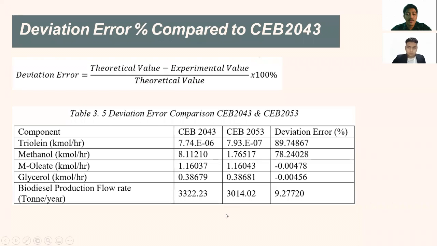For triolein it is 89.7, for methanol it is 78.2, but for the products, the methyl oleate and glycerol, we can see that the deviation error is negative but also very small, which means that the simulation and the theoretical are pretty close. And lastly, for the biodiesel production flow rate, the deviation is positive by about 9.2%, which means that the theoretical reaction engineering produces more biodiesel production ton per year than the simulated Aspen HYSYS.